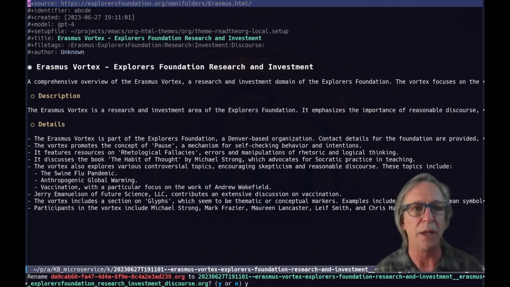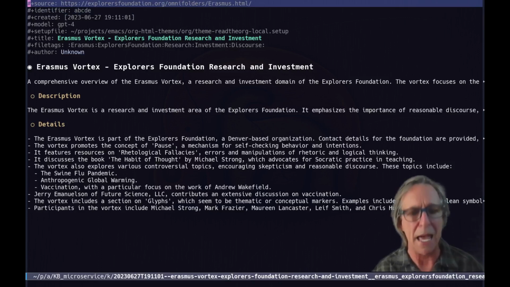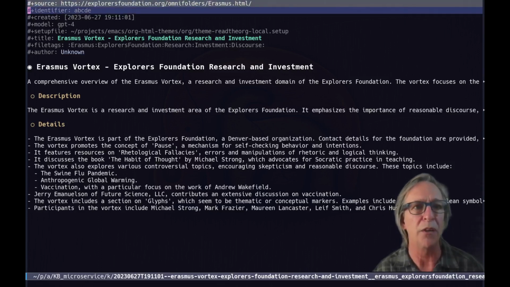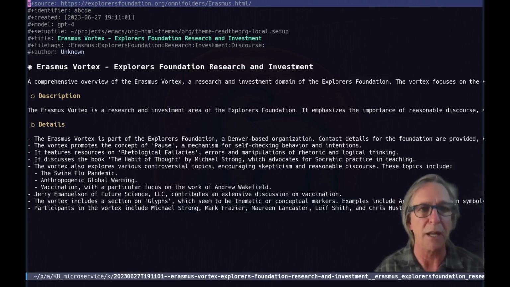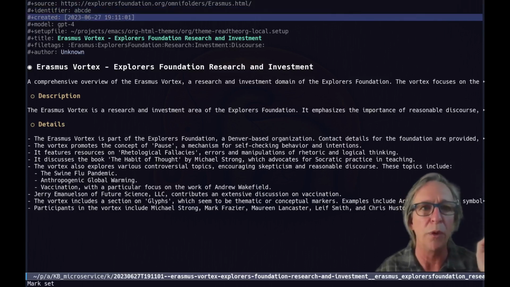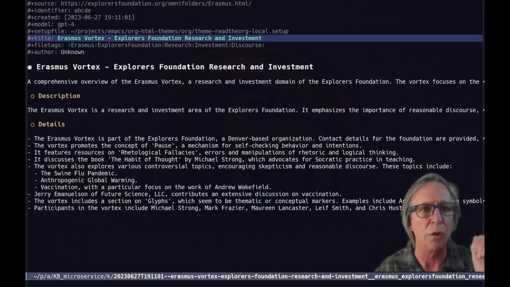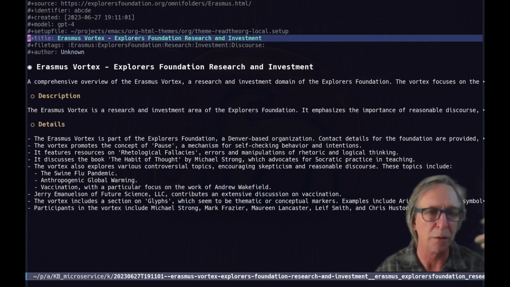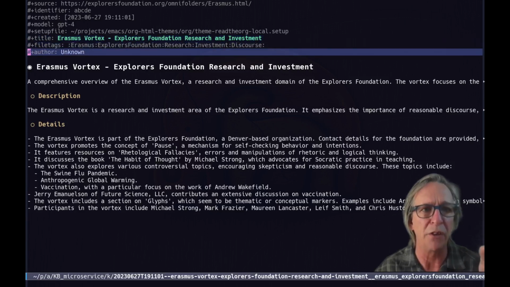So let's see what it did. It looks pretty good. So my added metadata to the org mode is to give it a source, which will either be user or the URL that I gave. Identifier I'm not using, but could be used in the future with the Denote package. Creation timestamp. The model that was used. Setup file is just for formatting exports. I can turn this into a web page or a PDF, and that'll help format it. This is the title and file tags and author.